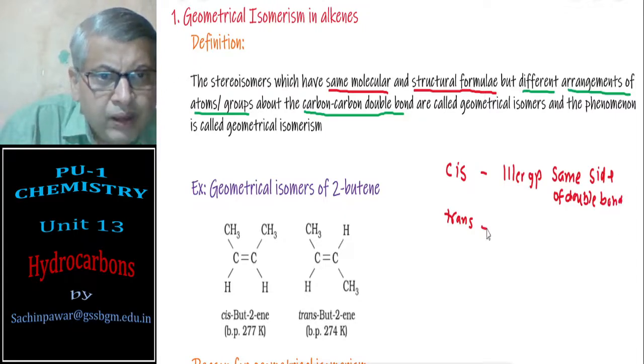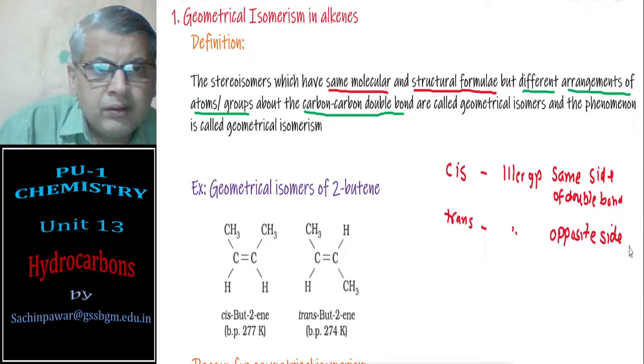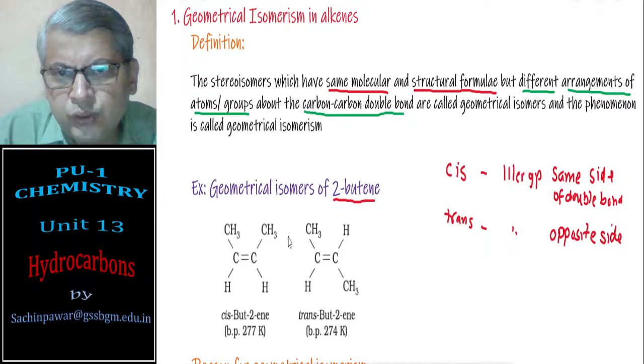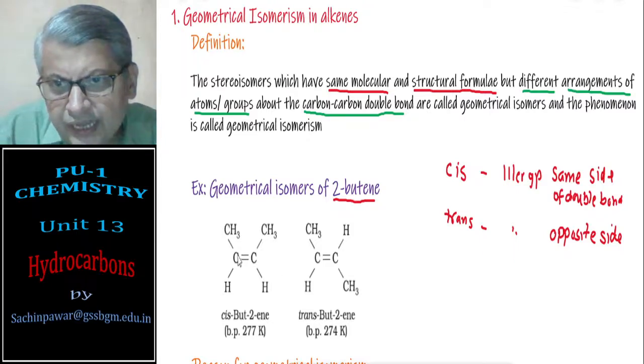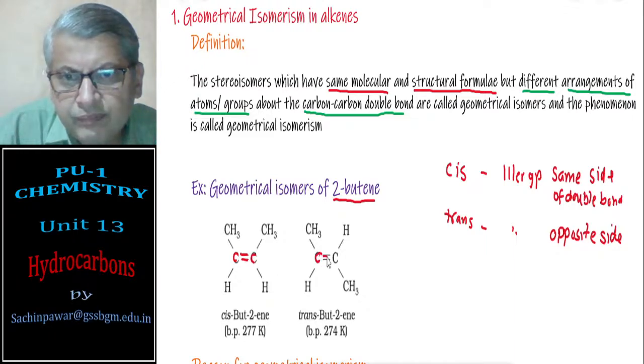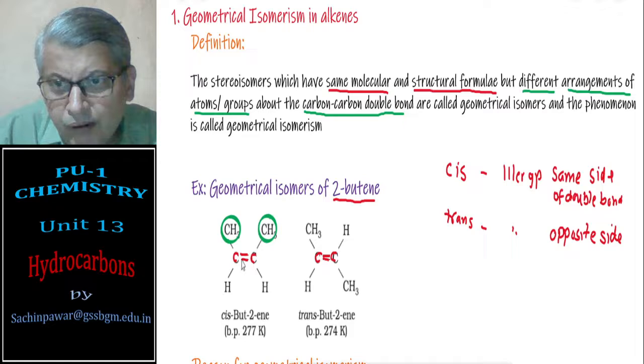And trans is one where similar groups are on the opposite side of the double bond. To understand, let us take an example of 2-butene. If you just take 2-butene, I can write two structures here. You see carbon double bond. In this carbon double bond, you see that similar groups, that is methyl, are on the same side of the double bond, therefore it should be cis